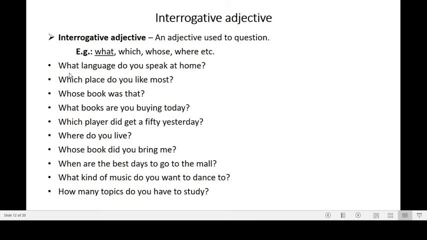Here in the example you see what language do you speak at home. Here what is an adjective, which is an adjective, whose book was that. Here whose is an adjective, what is also an adjective. So the questioning words like what, which, whose, where, those words become interrogative adjectives.